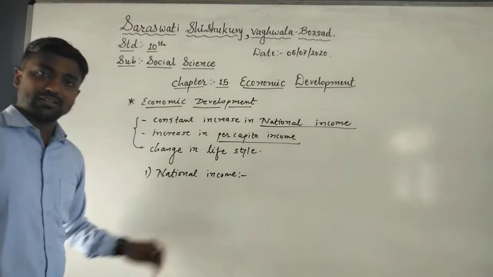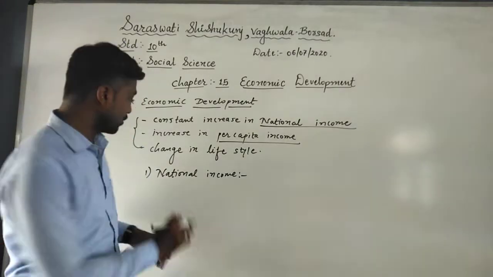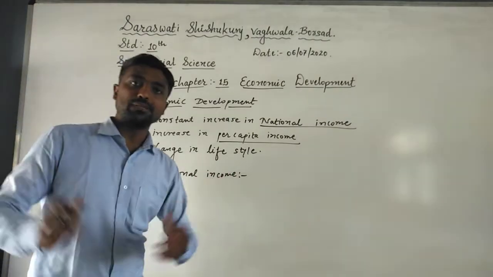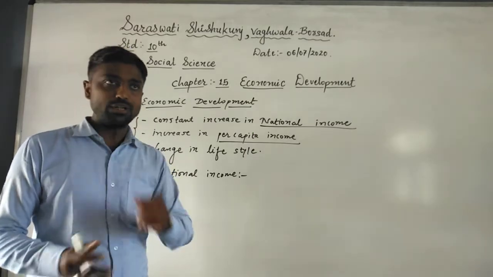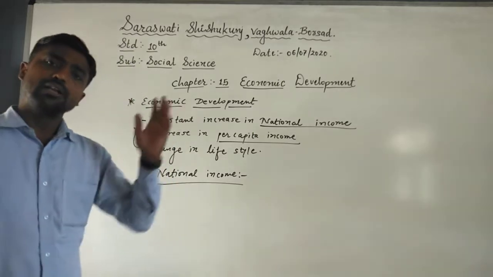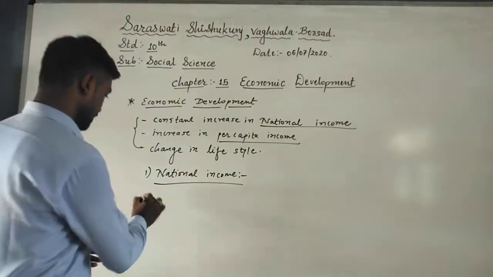Here we can say that whatever amount the population of the entire country earns is called national income. Very simple. For example, in India 130 crore people are there. Out of that, nearly 18 crore people are working, and whatever amount they earn is called national income. That is a very simple definition of national income. So what is per capita income? That is a different thing.